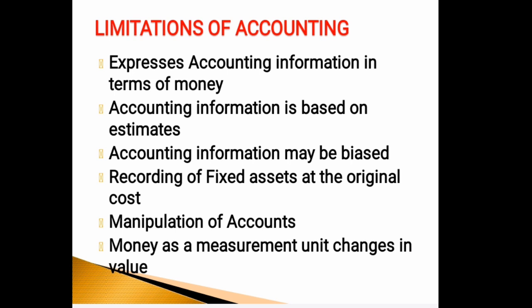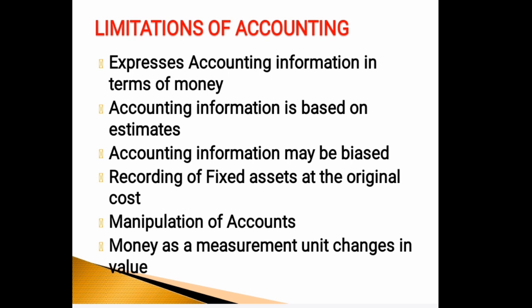The fifth limitation is manipulation of accounts. That is, the accountant or management can manipulate or misrepresent the profit of an entity.